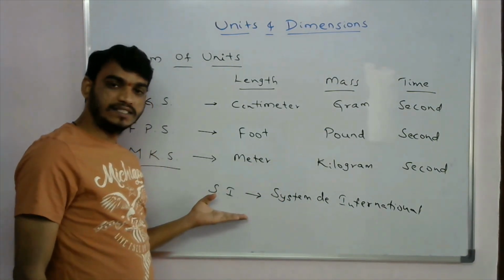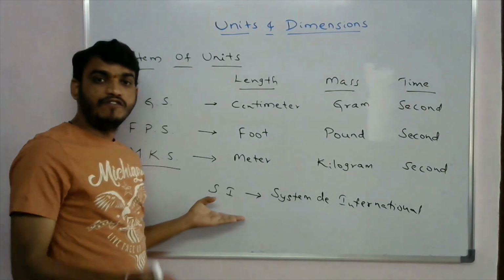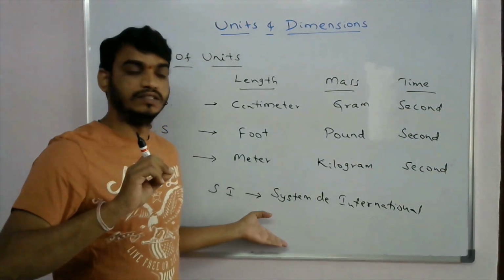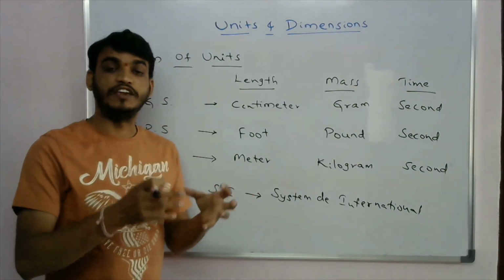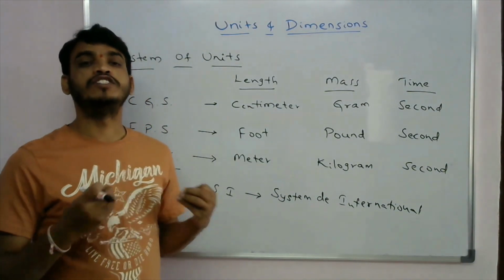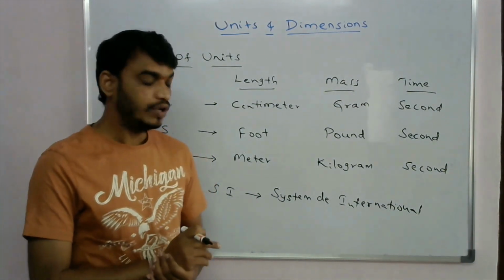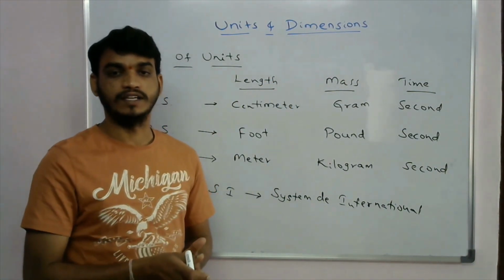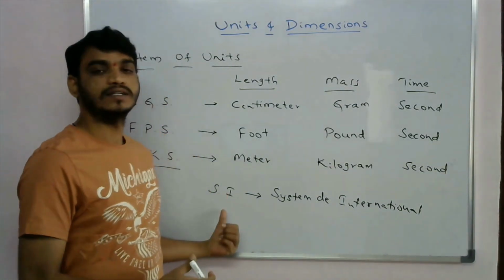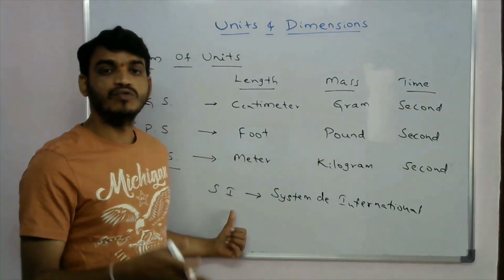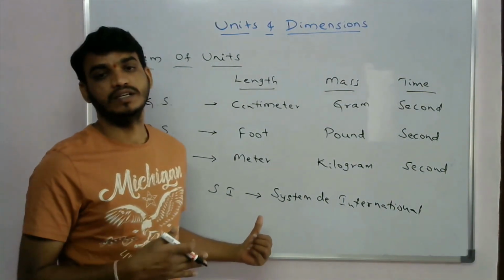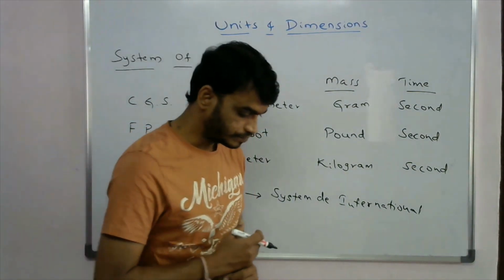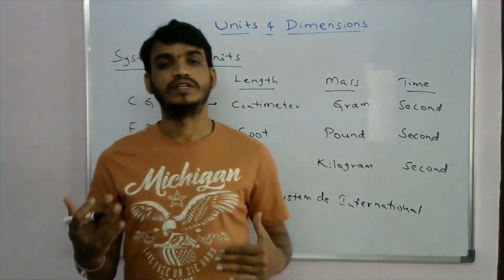With this SI system, units were developed for every physical quantity. Here we have a number of physical quantities, and for every physical quantity, units were given by this SI system. Till now we are using this SI system only for these physical quantities. Next, how many types of physical quantities do we have?